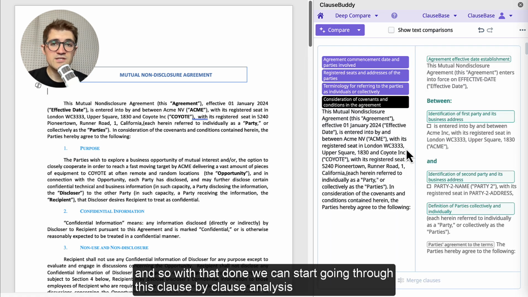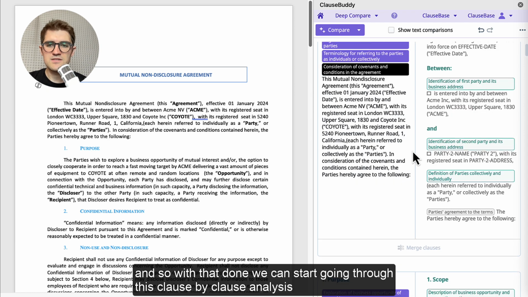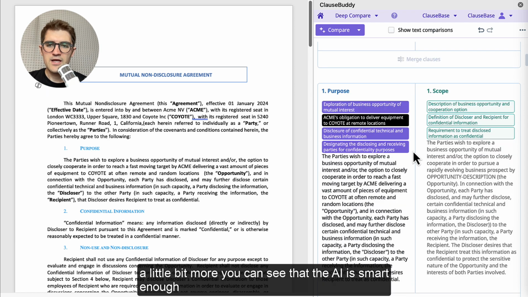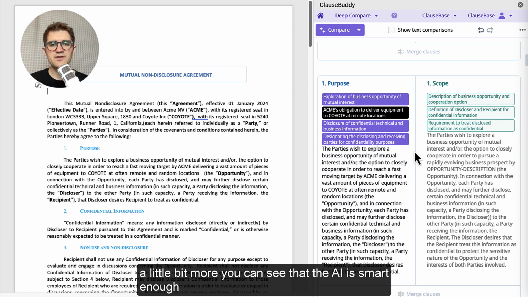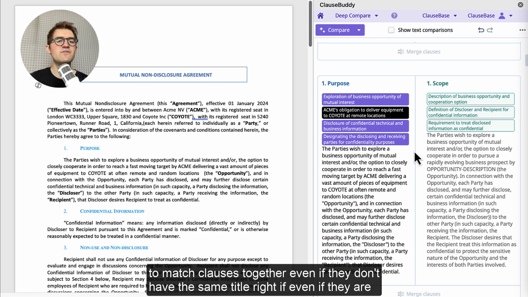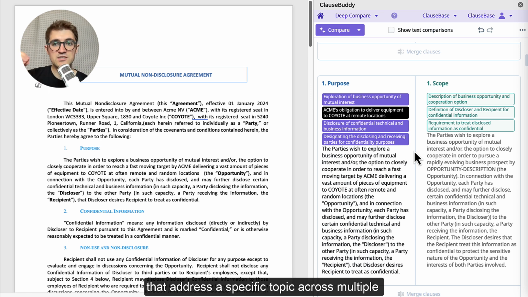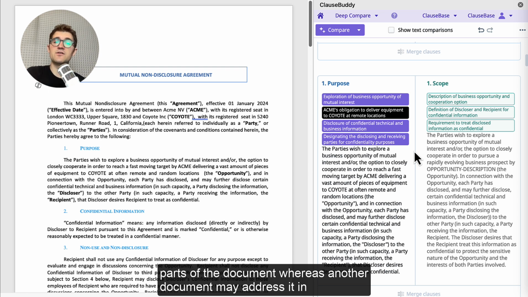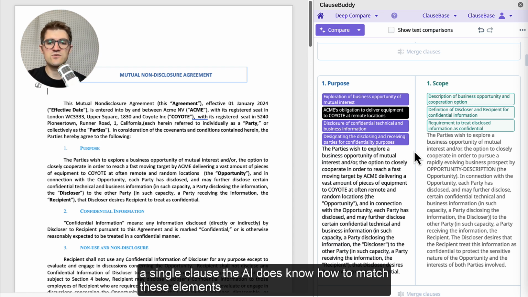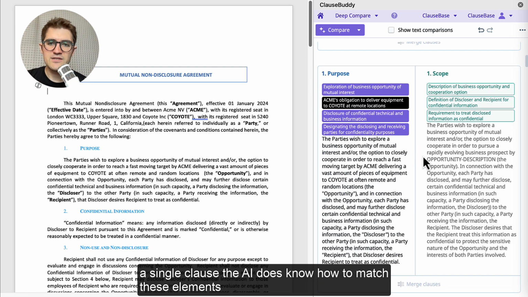And so with that done, we can start going through this clause-by-clause analysis a little bit more. You can see that the AI is smart enough to match clauses together, even if they don't have the same title, right? Even if they are substantively talking about the same thing. The same thing applies to clauses that address a specific topic across multiple parts of a document, whereas another document may address it in a single clause. The AI does know how to match these elements together.